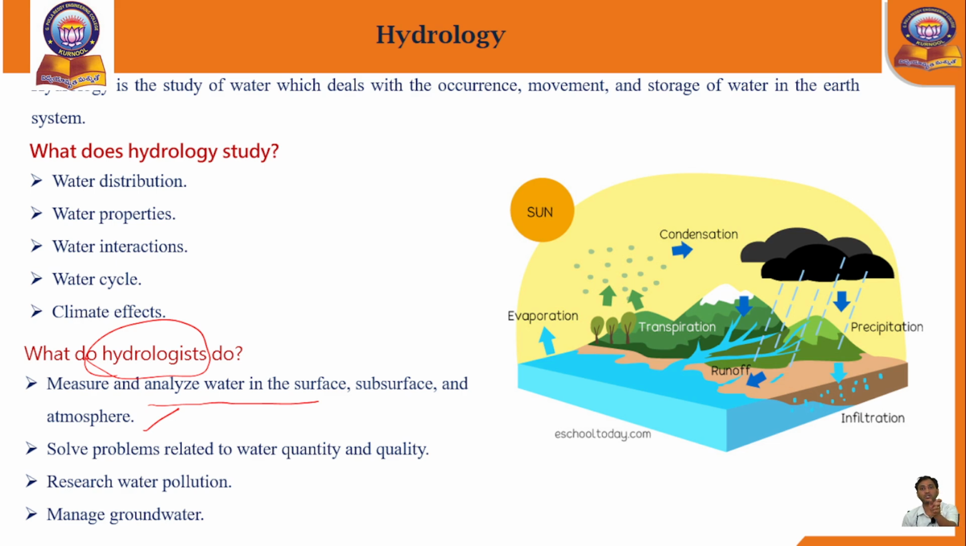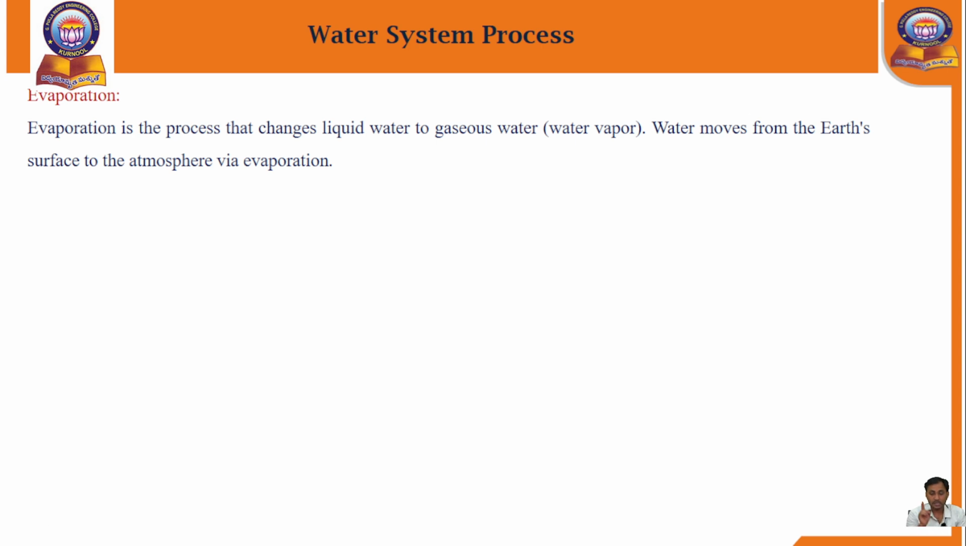In that, hydrology is one of the basic concepts. Next, research on water pollution, and coming to the last part, managing the groundwater. Right, the first one in the water systematic process is evaporation.